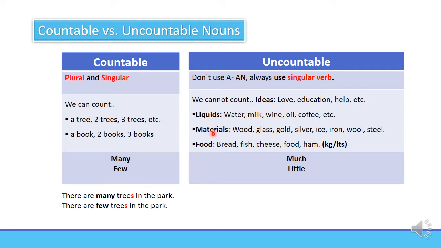Liquids, materials, and food are uncountable nouns. So you cannot use a or an with these nouns. We use much to express a big quantity, and we use little to express small quantity. For example, how much sugar is there? Just a little.